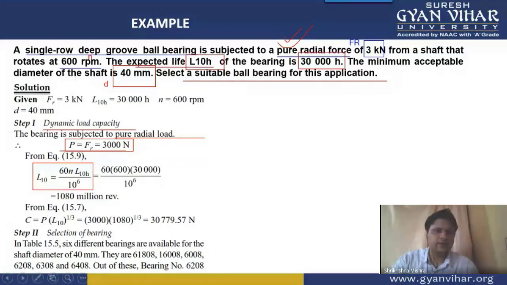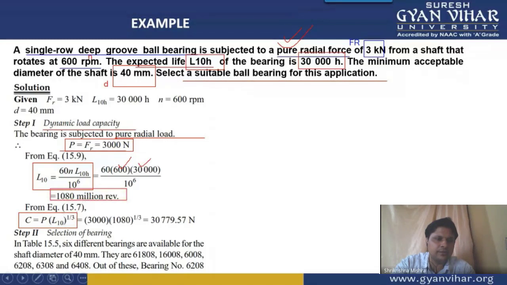Then L10 in million revolutions will be 60 into n into L10h upon 10 to the power 6. Using this formula, with the rpm and your L10 life in hours given, you can calculate the L10 life in million revolutions. Now with the second equation for calculating the load carrying capacity, C is equal to P into L10 to the power 1 by 3. Using this equation with the load and this 1080, the life in million revolutions, we can calculate the value of dynamic load carrying capacity.